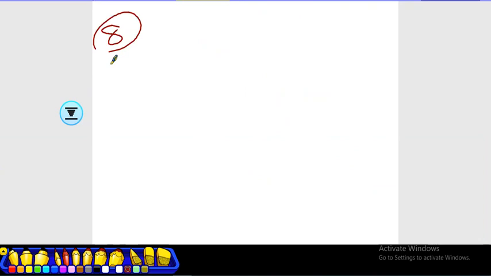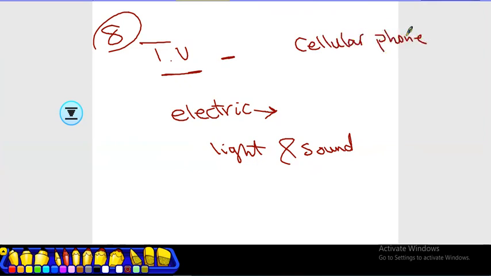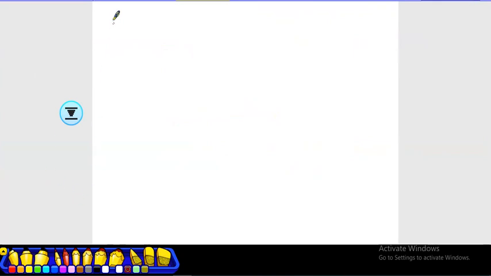Number 8, it will be in television. All of us love television. Okay, television transformed from electric to light and sound. Not light only, not sound only. Light and sound together. And the same with the cellular phone. From electric to light and sound as well. Solar cell. Solar cell, it is from solar energy to electric energy.